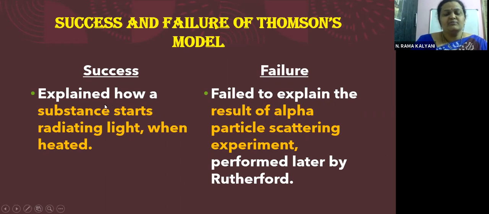Explained, J.J. Thomson's model explained how a substance starts radiating light when heated, and it failed to explain the results of the alpha particle scattering experiment. That means why the deviations are taking place in a certain manner. We know how we have learned in 9th class how alpha particles are moving in different directions. Why is this happening? Thus, that could not be explained by Thomson's model.